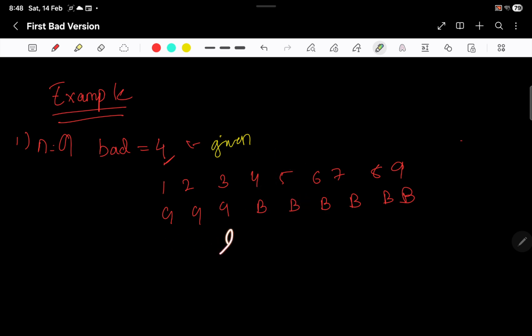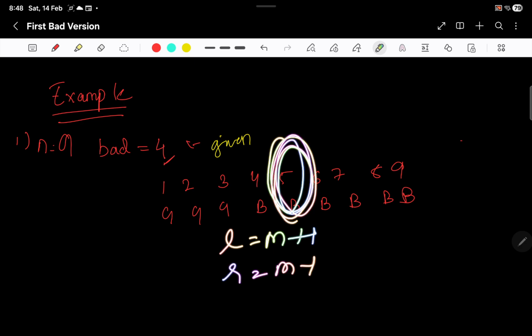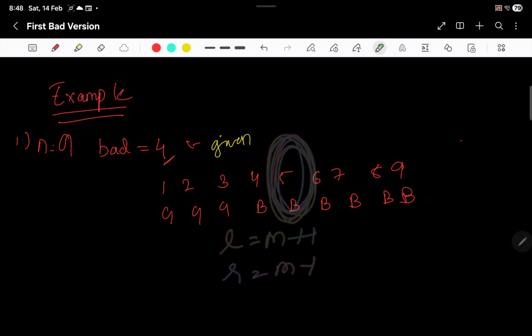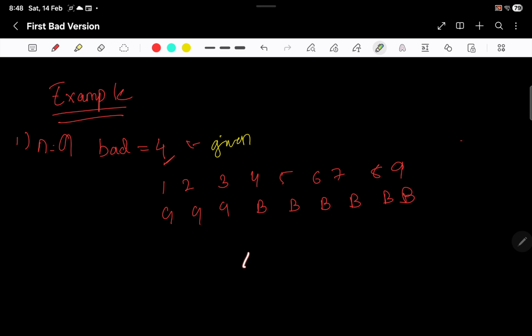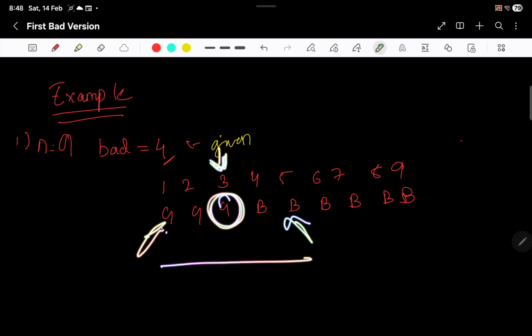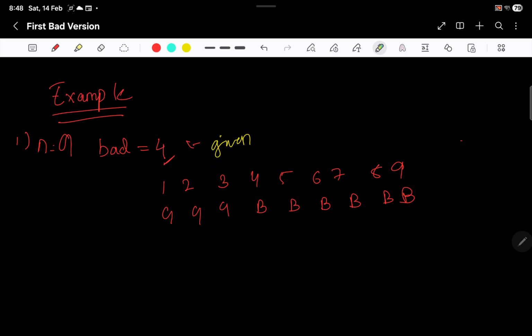So like I did for left mid plus 1, I cannot do right equal to mid minus 1, because this could be the first bad version again, right? So at this point I'll do right as mid, that's it. Now this would be the space, again I will check. I can see this is good, so all the left are good basically, so I can ignore this one and start from this space.